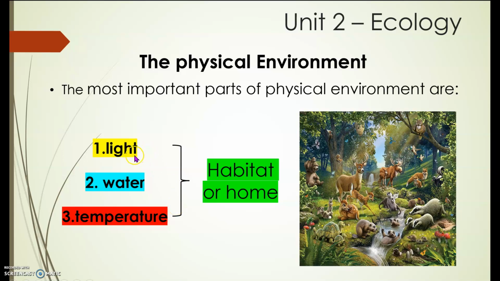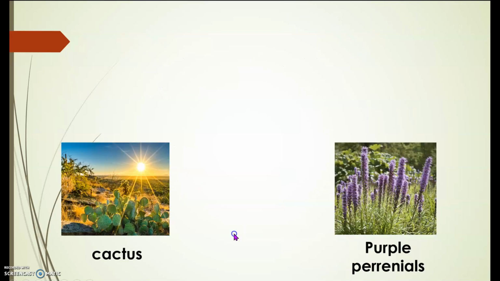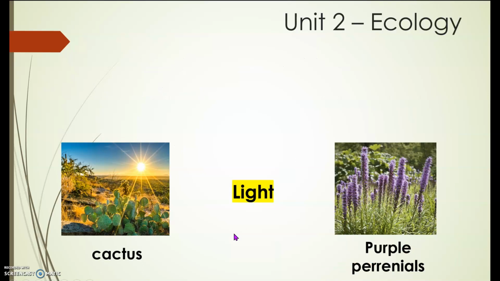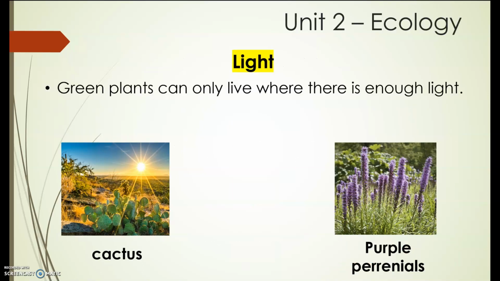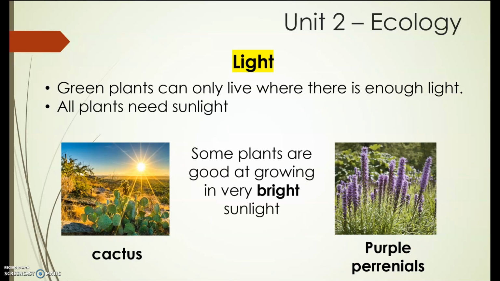So we will first talk about the light. Repeat after me. Green plants can only live where there is enough light. Very good. Different plants need different degrees of sun exposure.